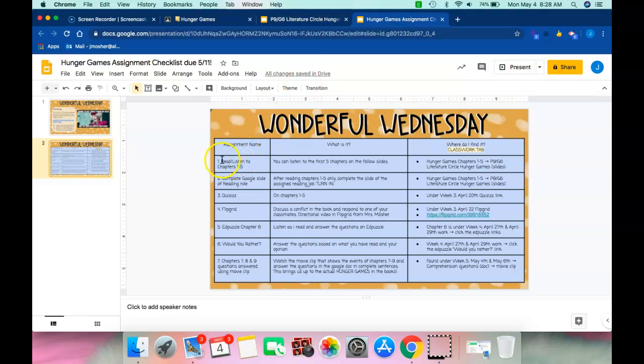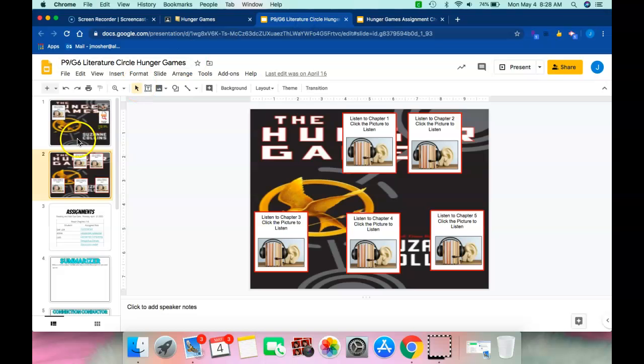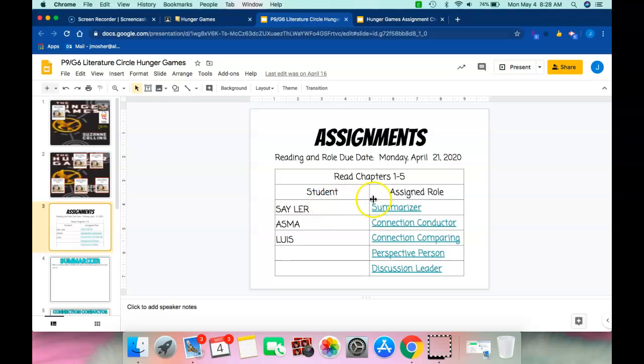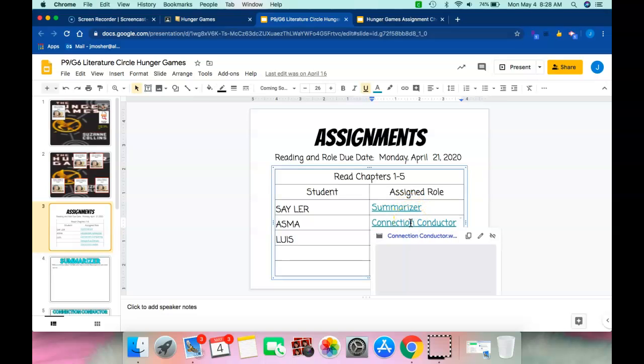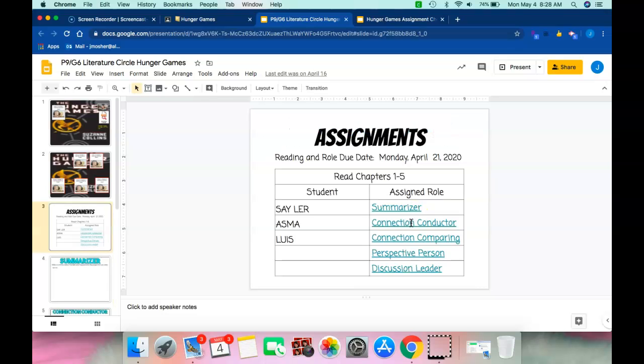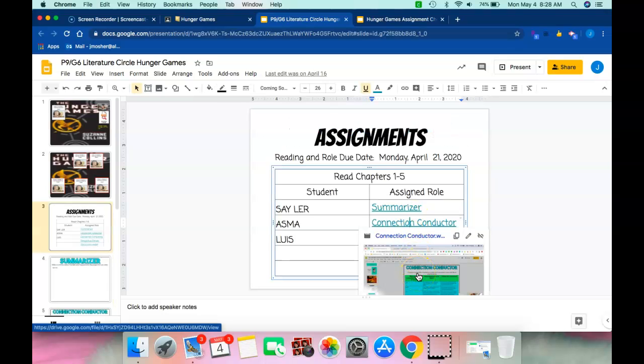If you did that, go to number 2. Number 2 is to complete the Google slide of the reading role. That is actually in the same document. If you go to the 3rd slide, it tells you your reading role. Sailor, you were the summarizer, Asma, the connection conductor, and Luis, the connection comparing. If you're not sure what you have to do, click on the link and it gives you a video and we walk you through exactly what you have to do to do a good job on this. We used Inside Out and Back Again to give you a really good example.